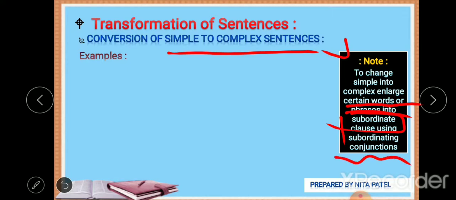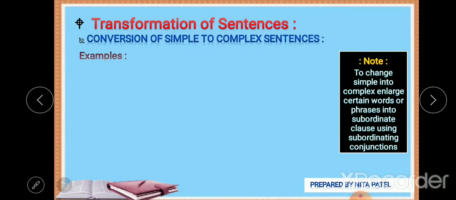Which are the subordinating conjunctions? Who, when, which, after, before, why, as if, as long as, because, though, although, like. That kind of conjunctions are known as subordinating conjunctions. Let's see some examples.